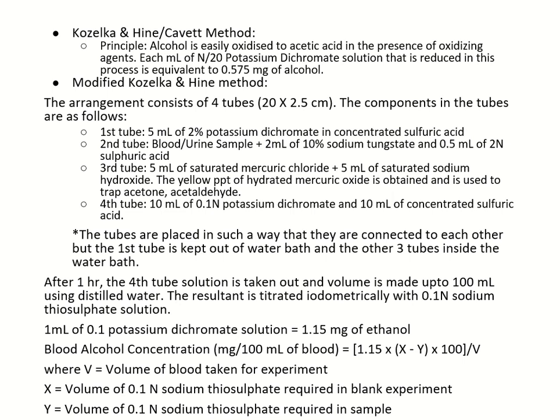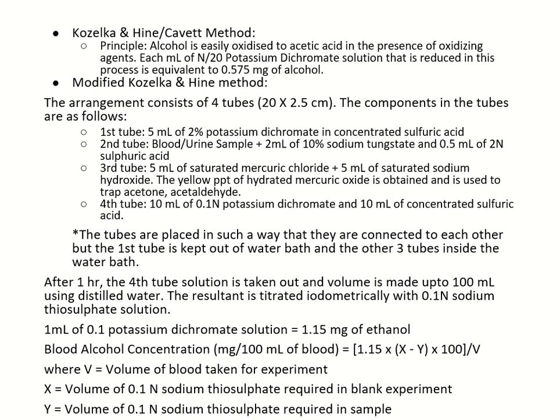After 1 hour, the fourth tube solution is taken out and the volume of this solution is made up to 100 ml using distilled water. This solution is titrated with 0.1 normal sodium thiosulfate solution. Now, the 1 ml of this potassium dichromate solution is equals to 1.15 mg of ethanol.